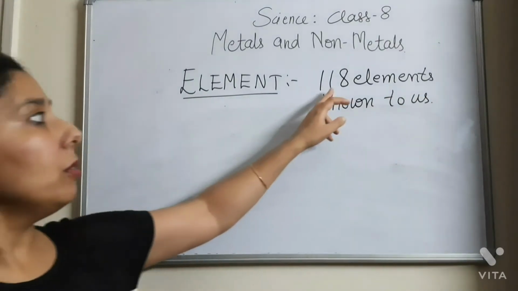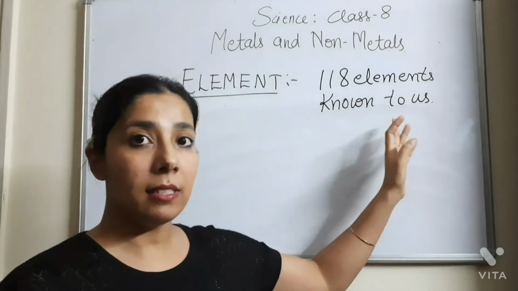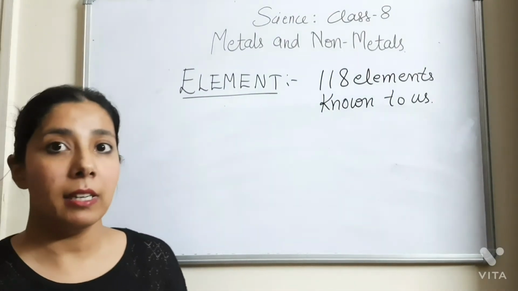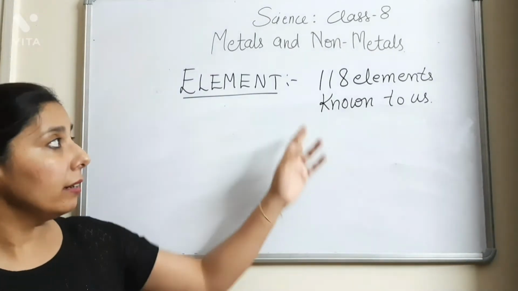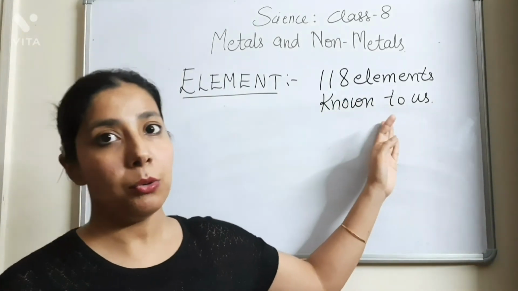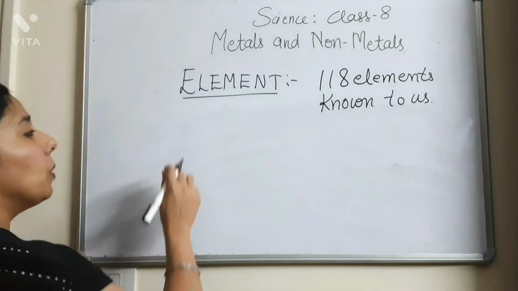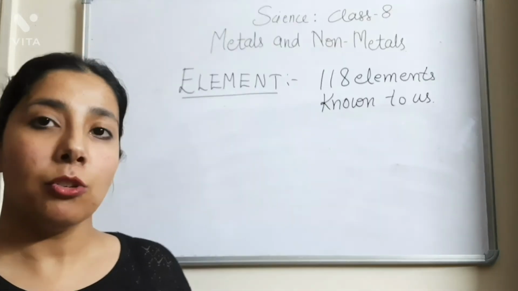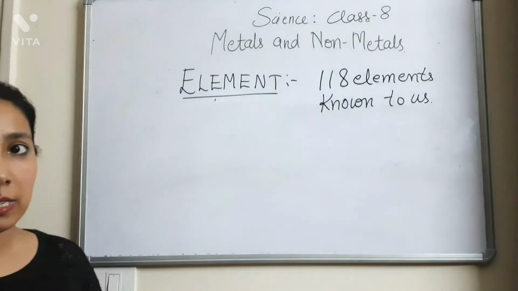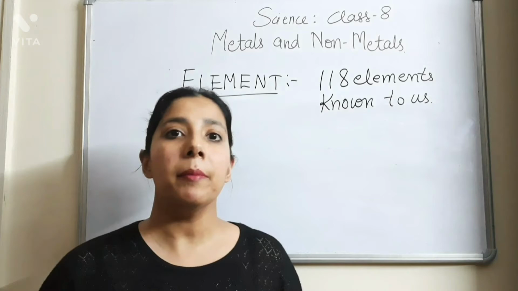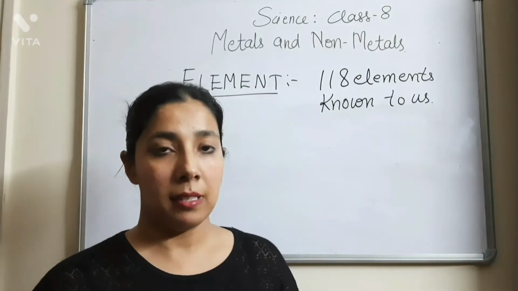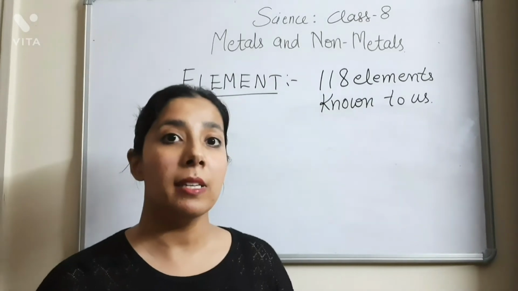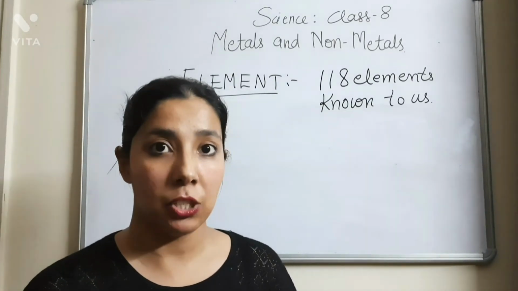So this is just a count, 118 elements that are known to us. There may be more elements present on the earth which are not discovered till date, but there are 118 elements that are known to us. These elements are also classified further into subcategories. Not all of these elements are naturally occurring. Some elements are discovered in labs. They are discovered by doing nuclear reactions.